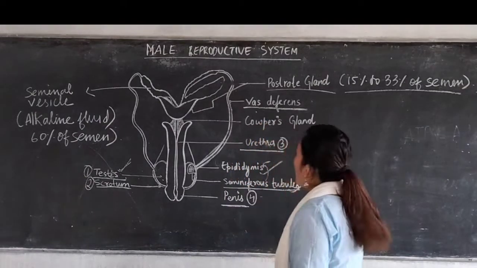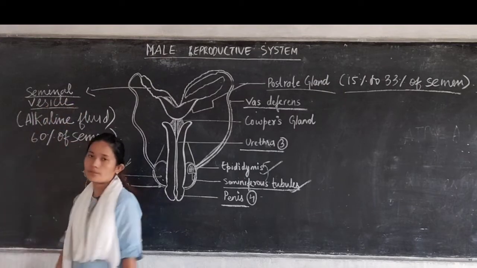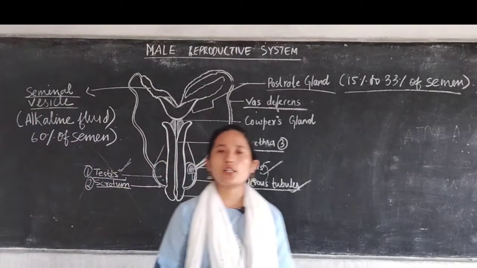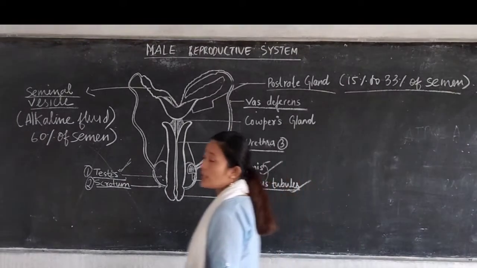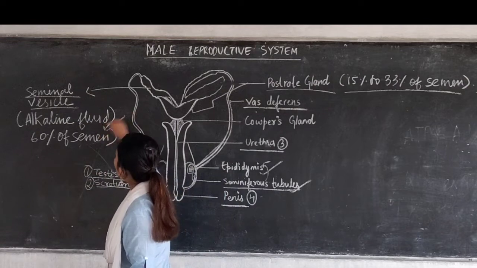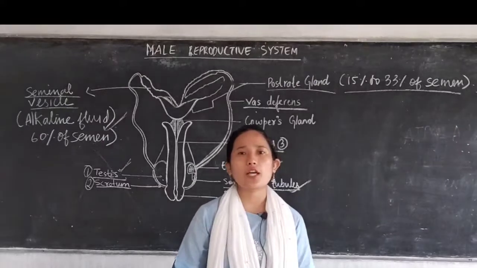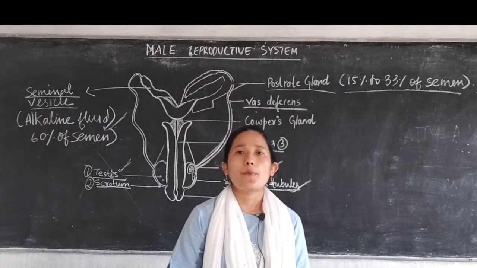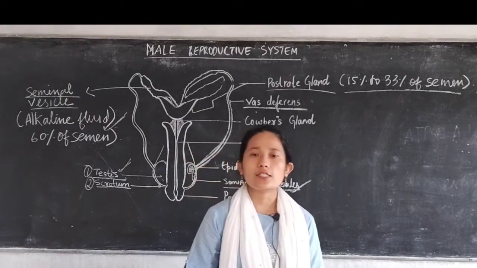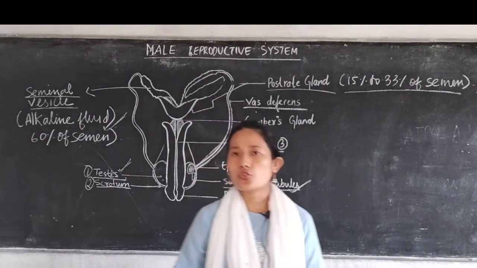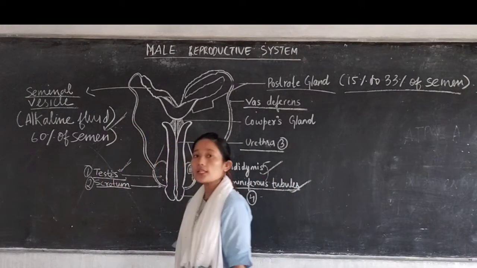Now another one is your seminal vesicle. Your seminal vesicle is also one of the accessory glands of the male reproductive system. What is its role? It produces alkaline fluid. What is the use of the alkaline fluid? The part of the female reproductive area where your sperm enters is acidic, so in order to neutralize it, this alkaline fluid is produced.